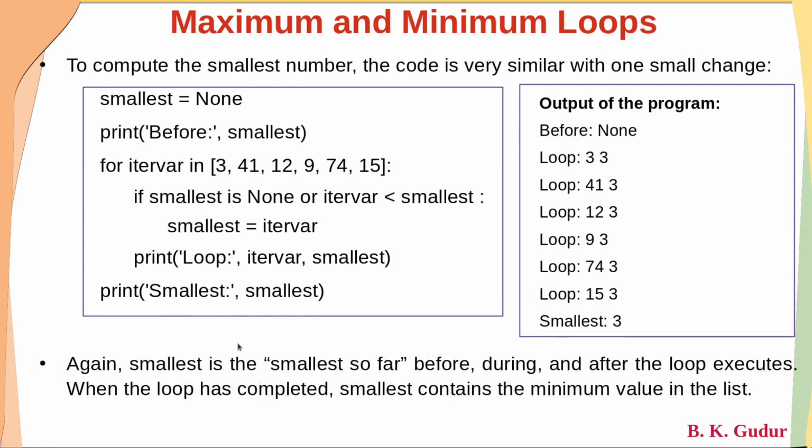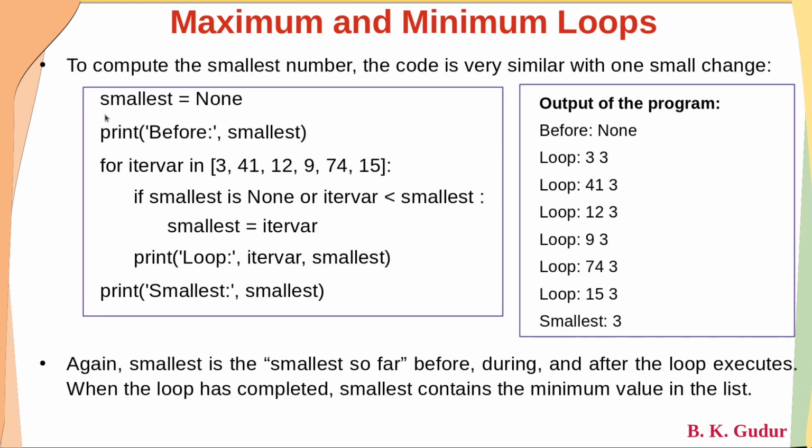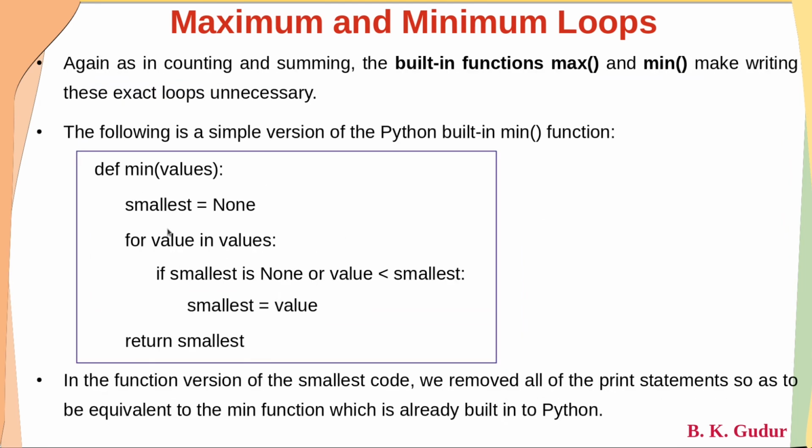The only difference between this particular program and this function is, dear students, that this is a program, because of that we have not used the def keyword. One more important thing is that here we are printing because it's a program, whereas this is a function which is going to return the smallest element, so we have not used any print statement. If you supply a list to min, it is going to return the smallest element in that list.